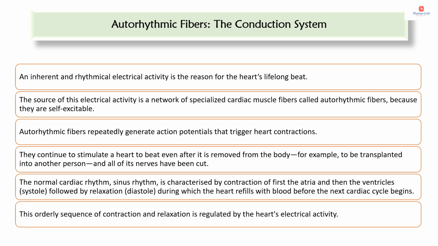The normal cardiac rhythm, that is the sinus rhythm, is characterized by contraction of first the atria and then the ventricles. This contraction is known as systole, followed by relaxation. Relaxation is known as diastole, during which the heart refills with blood before the next cardiac cycle begins. This orderly sequence of contraction and relaxation is regulated by the heart's electrical activity.